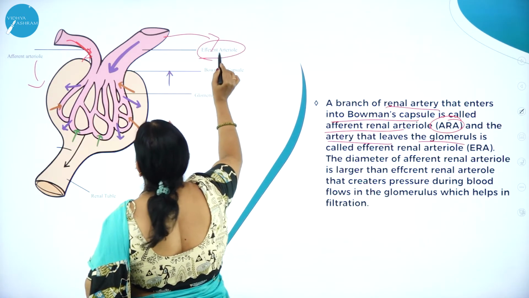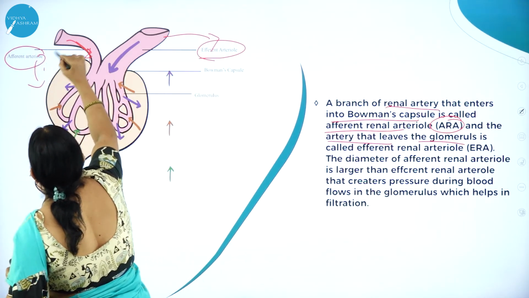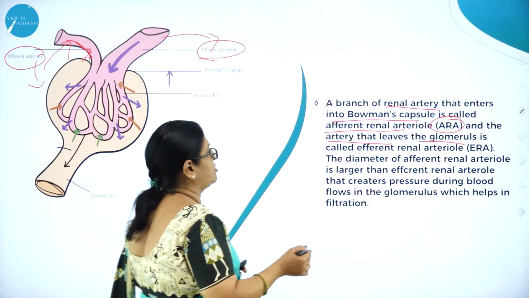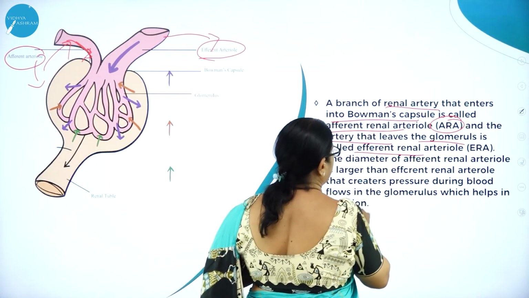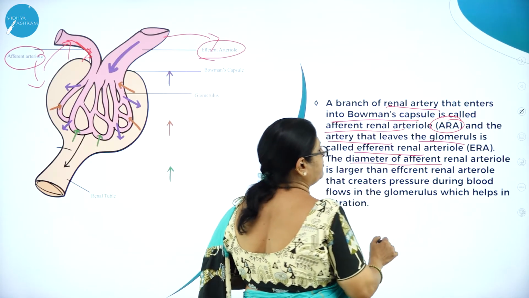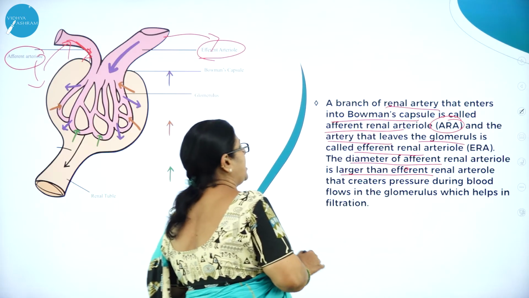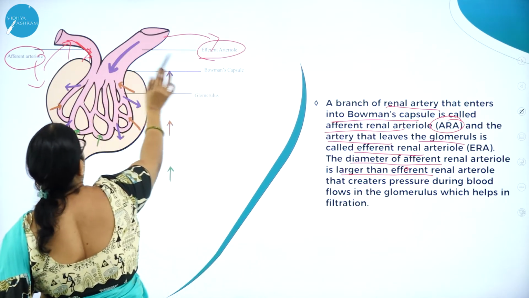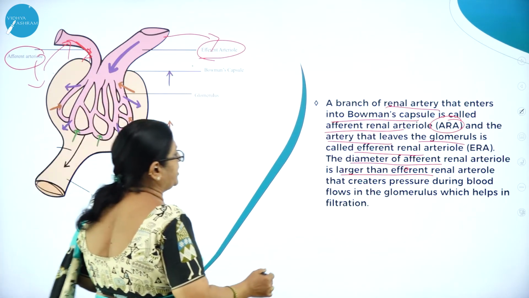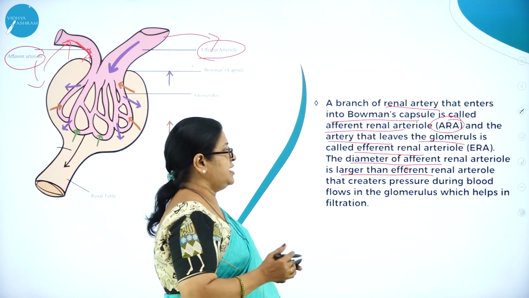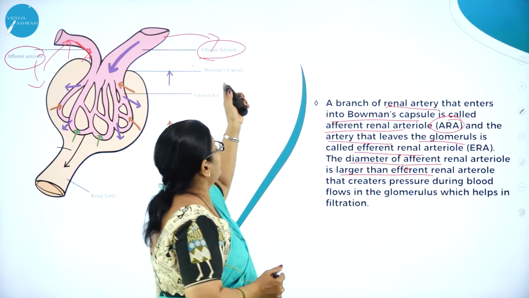That which leaves the Bowman's capsule is called efferent renal arteriole. The diameter of the afferent renal arteriole is larger than the efferent renal arteriole. So when compared to the efferent arteriole, the diameter of the afferent is larger.